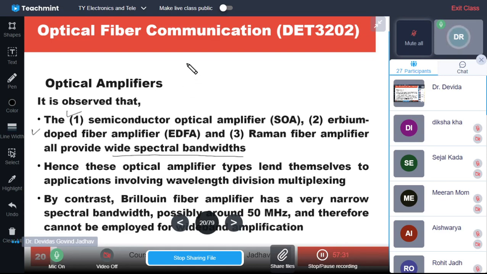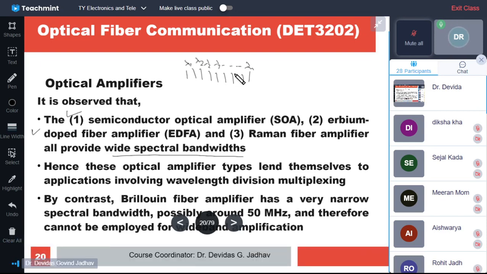If a very wide bandwidth is there, it can be divided and we can have lambda 1, lambda 2, lambda 3, up to lambda n, all sent simultaneously over the same fiber, and that is called wavelength division multiplexing.